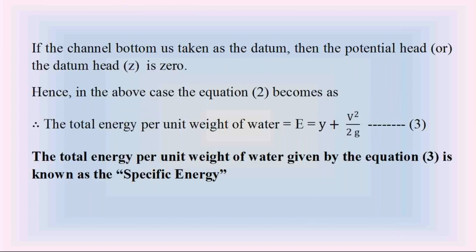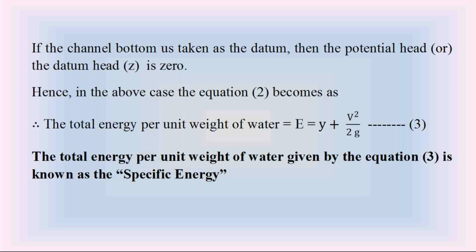Already we discussed this specific energy in the previous classes. Please check that equation 3. Everyone note down the equation 3 in the beginning of this specific energy discussion. So this specific energy in open channel flow is calculated by considering the channel bottom as datum line. Then the specific energy is given by E is equal to Y plus V square by 2g.